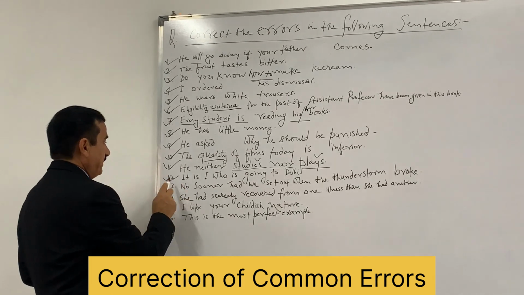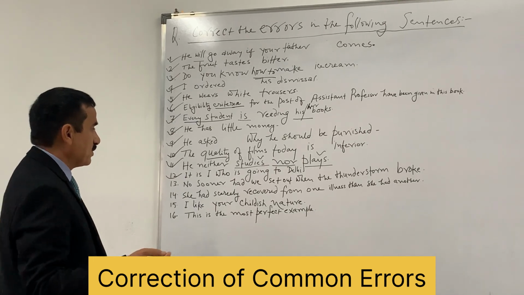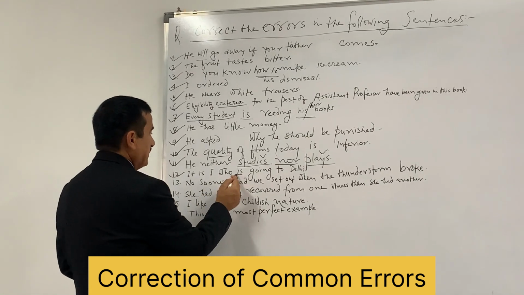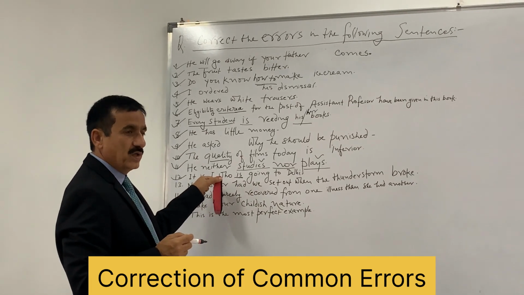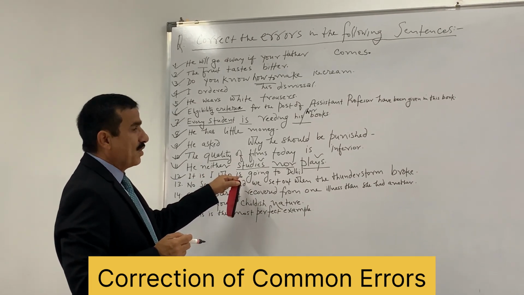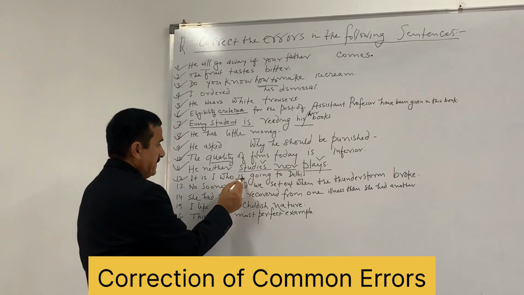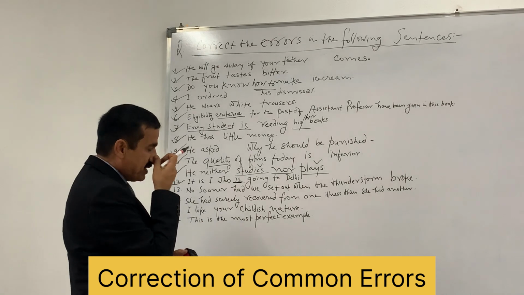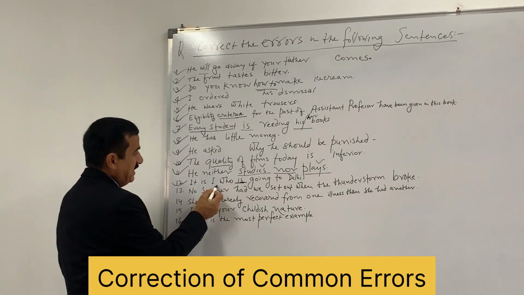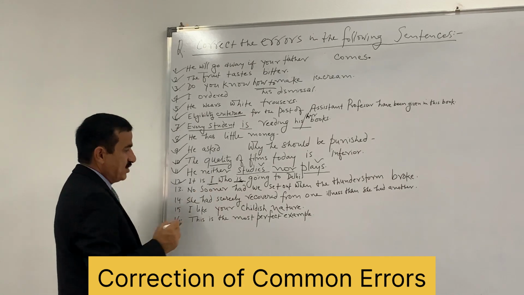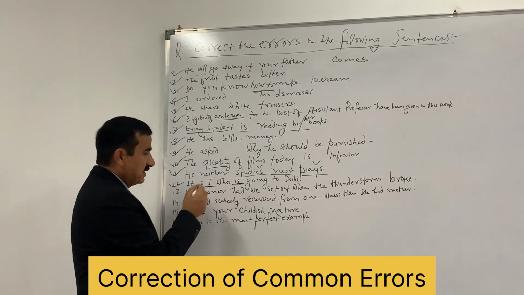A pronoun came in the beginning. It is I who is going to Delhi. This is also wrong because wrong verb is used here. This is the error. It is I who is going to Delhi. Wrong. Why? Because in such type of situation, in such type of context, you are to use verb in accordance with the subject or pronoun that comes before the relative pronoun.